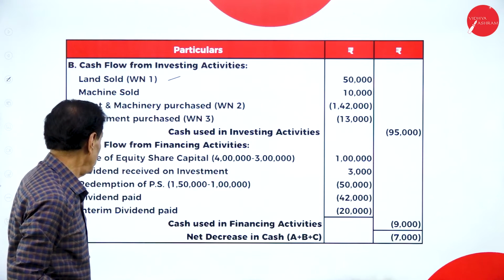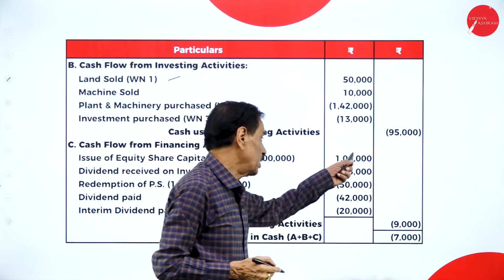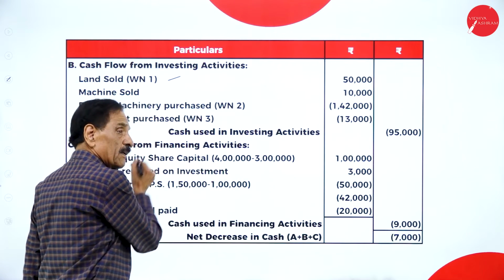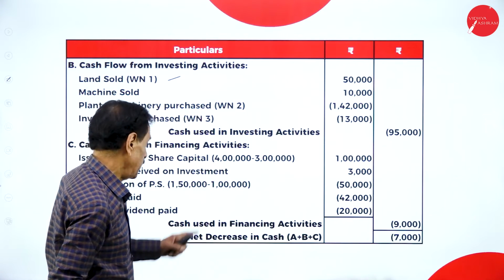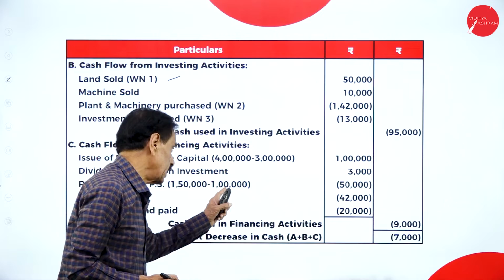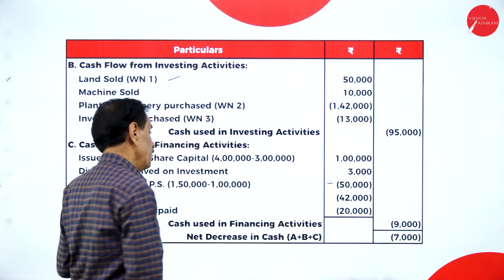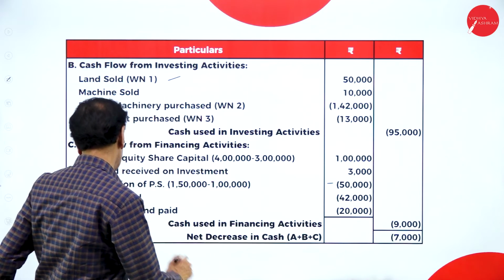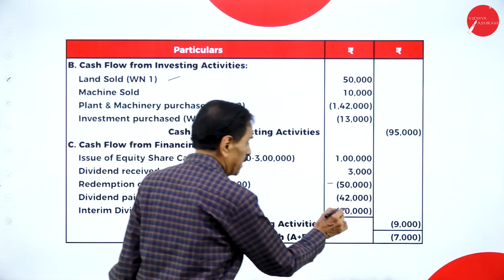Then we'll go to financing activity. Issued capital, 3 lakh becomes 4 lakh. How much issued? 1 lakh. You have dividend received, how much money? 3,000. Redemption of preference shares, 1,50,000, end figure is 1 lakh. How much paid off? 50,000. Dividend paid during the year 42,000. Interim dividend paid 20,000. It becomes 9,000.